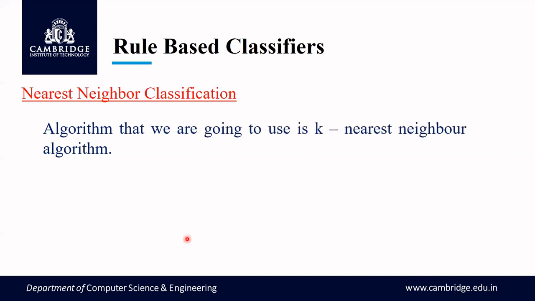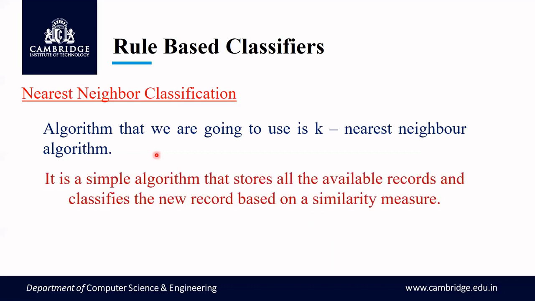The algorithm that we are going to use here is K nearest neighbor. It is a simple algorithm that stores all the available records and classifies the new record based on the similarity measure. So the K nearest neighbor algorithm stores all the available records. That is what we have seen in the lazy learner, right? So it stores the training records, and classification is based on the similarity measure.